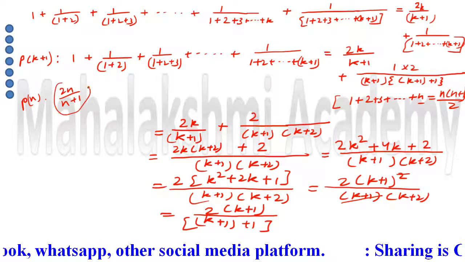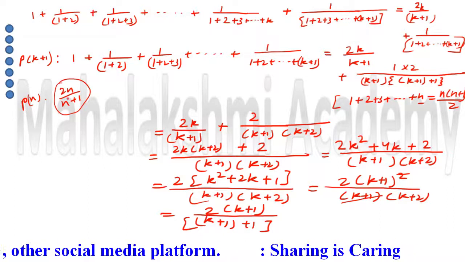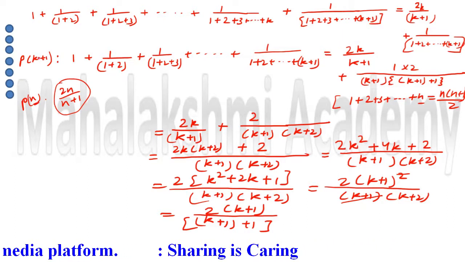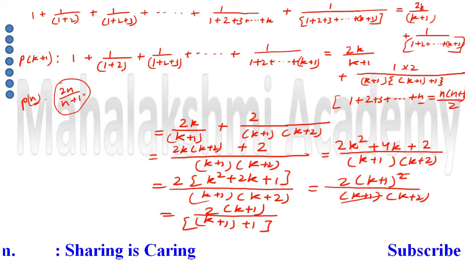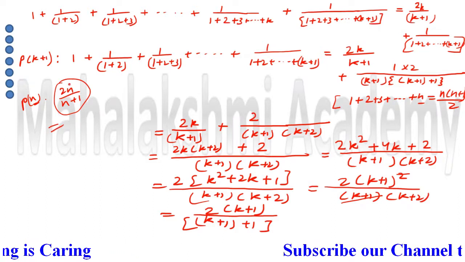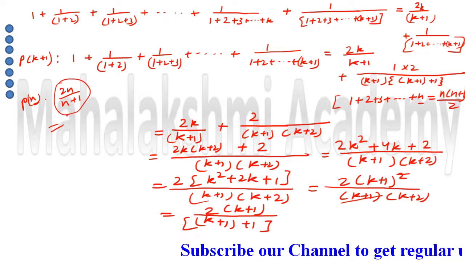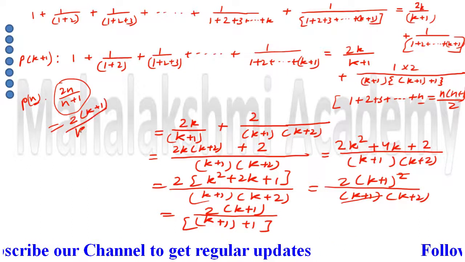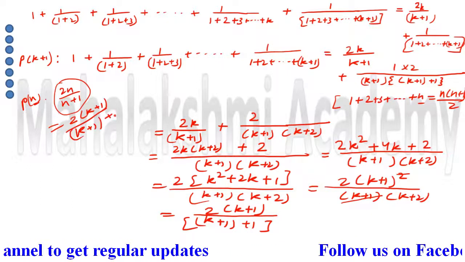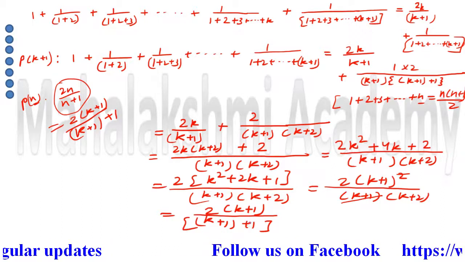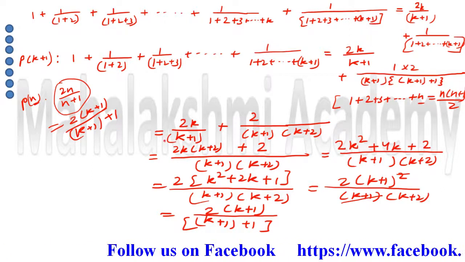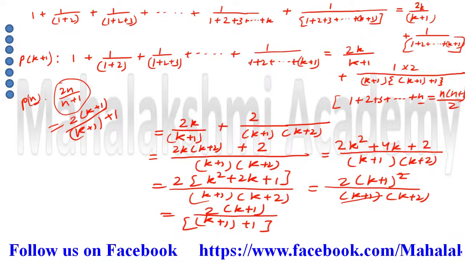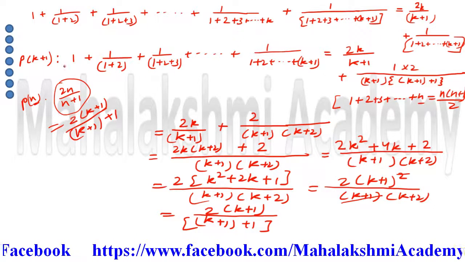The right hand side was 2n upon n plus 1 when we have n. So what we have here is k plus 1. According to this, if you replace n by k plus 1, you are going to get 2 times k plus 1, up and down k plus 1 plus 1. So that only we achieved here. So the P(k+1) statement we obtained with the help of the P(k) statement.